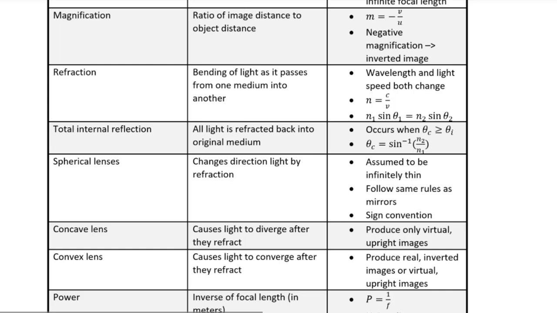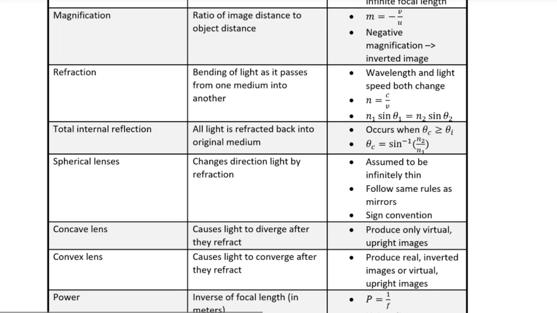As was the case with convex mirrors, concave lenses always produce the same type of image independent upon where the object is placed in relation to the lens. Concave lenses always produce virtual upright images. Convex lenses, on the other hand, create two different types of images dependent upon where the object is placed in relation to the lens. They can either create real inverted images or virtual upright images.